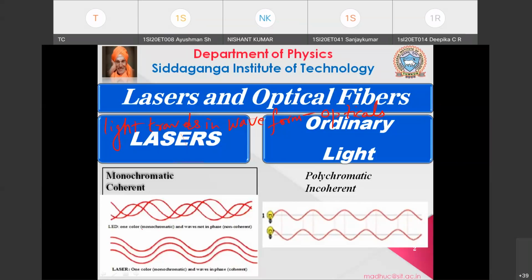Okay, now you can see here these are three different waves, which means they are coming from three different sources. How do you define a wave? A wave can be defined with some properties.